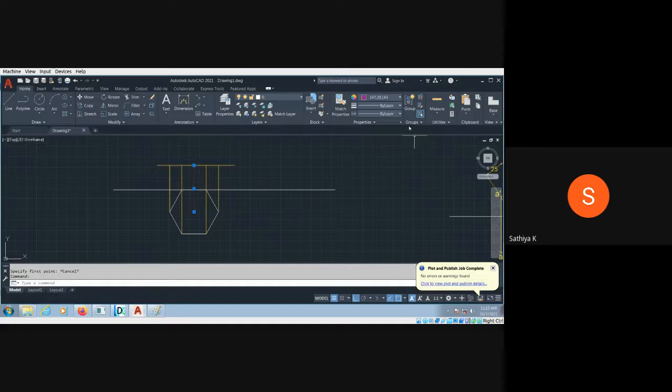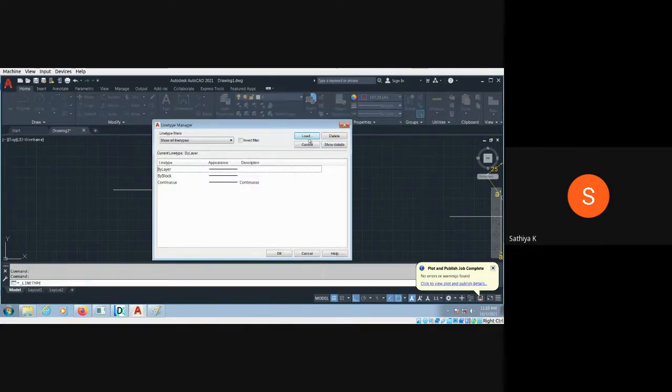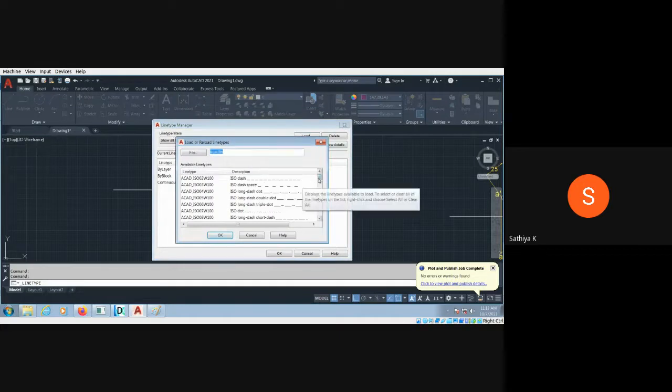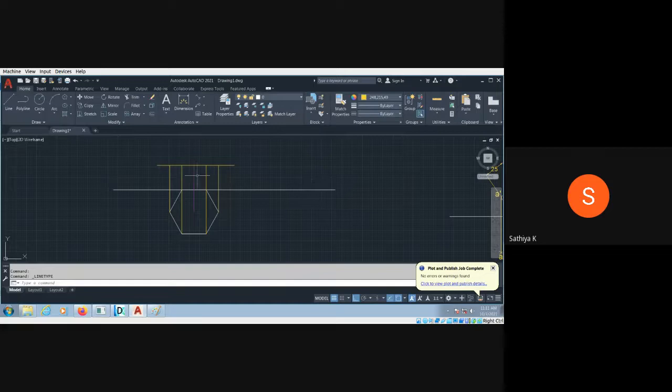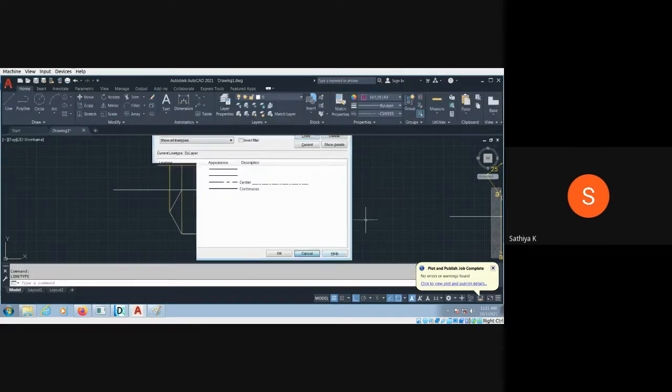You can go to here, and you can choose the line type. So here continuous only is available. So you have to go to other, and you have to load the line, and you have to choose center. Okay, this is the center. You have to load it first, then give it OK. Then click the line here and go to here and choose center. Okay, then enter. Okay, that's all.